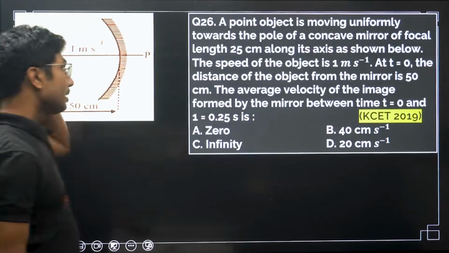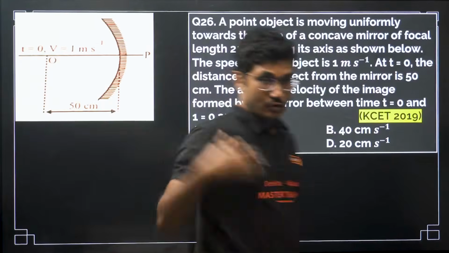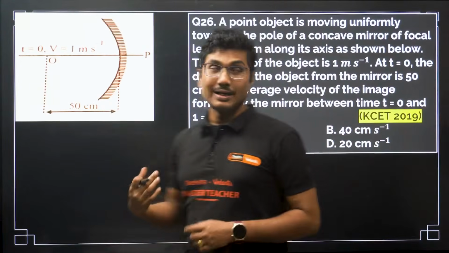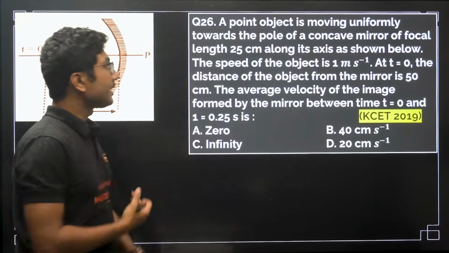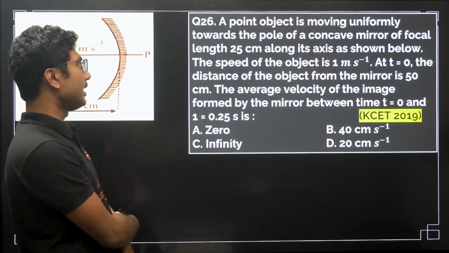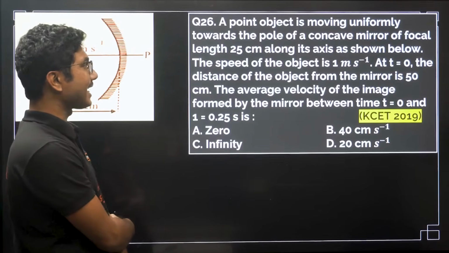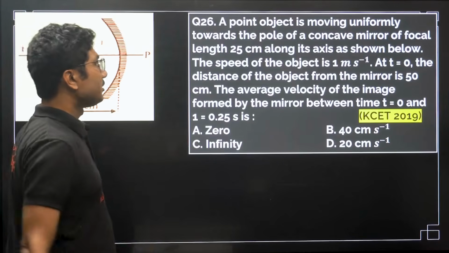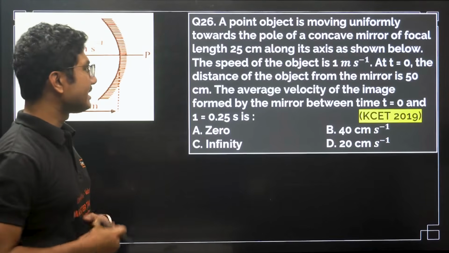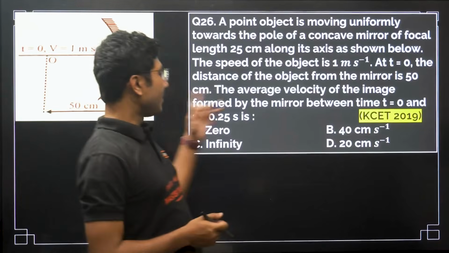Now next, a point object. We have solved this question during my lecture, I am solving it once more if you have forgotten. Let's see the question. A point object is moving uniformly towards the pole of a concave mirror of focal length 25 centimeter along its axis as shown below. The speed of the object is 1 meter per second. At t equals 0, the distance of the object from the mirror is 50 centimeter.